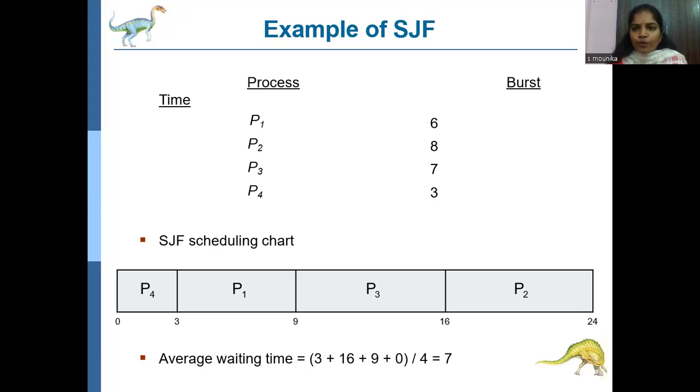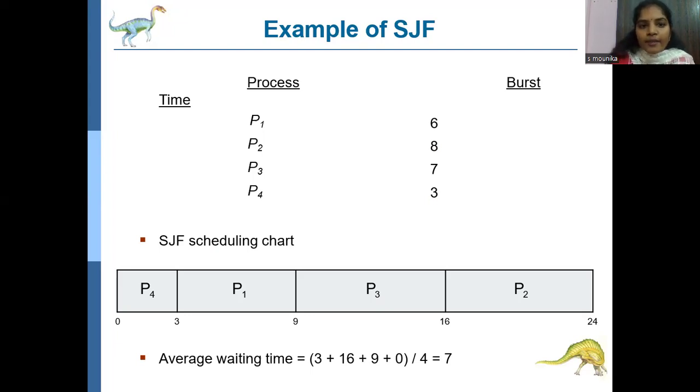So here we have four processes to execute by using scheduling algorithms. Which process has to enter the CPU for execution? By using the shortest job first scheduling algorithm, check the least burst time process.